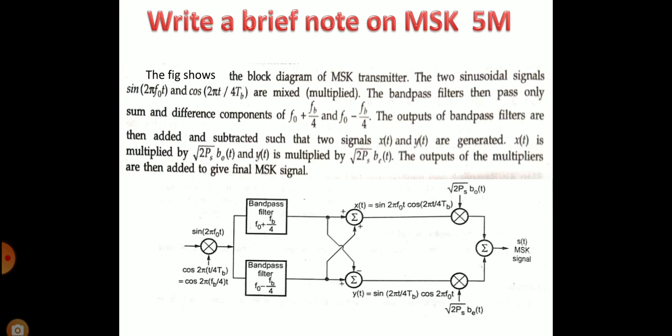The outputs of the bandpass filters are then added and subtracted such that the two signals x of t and y of t are generated. x of t is multiplied by square root of 2 Ps by Tb of t and y of t is multiplied by square root of 2 Ps by Tb of t. The outputs of the multipliers are then added and give the MSK signal.